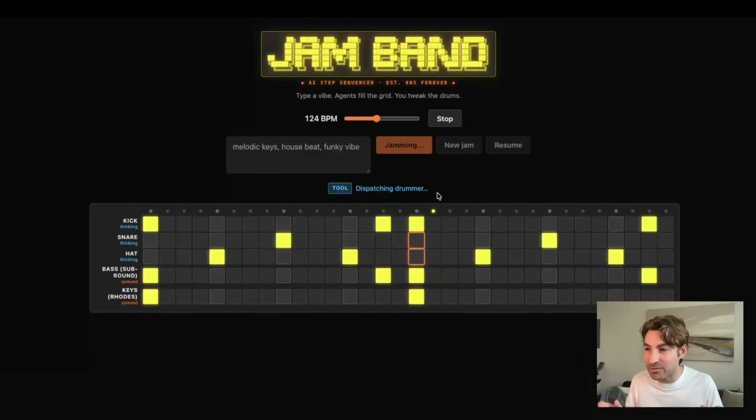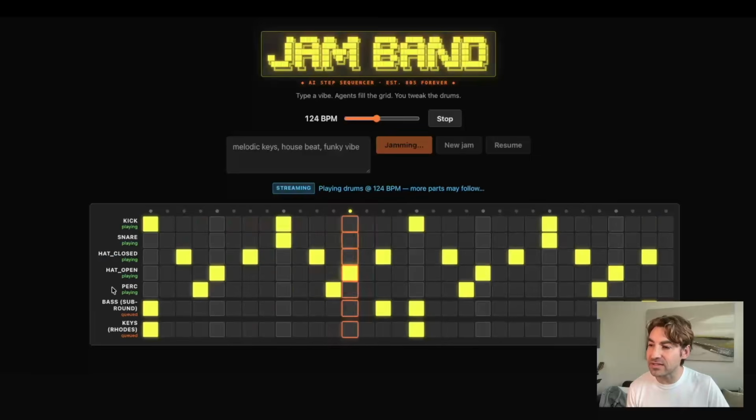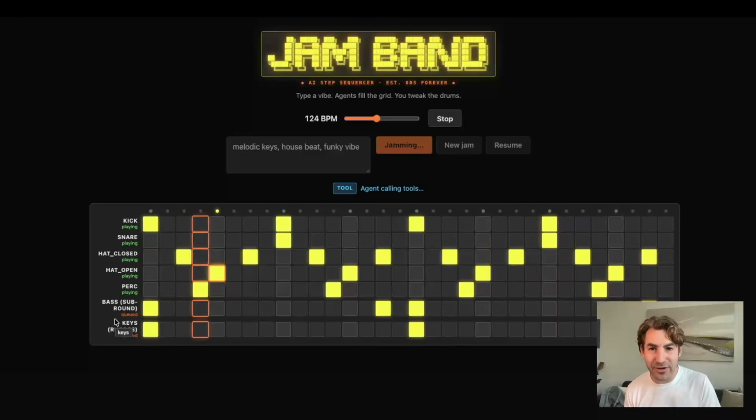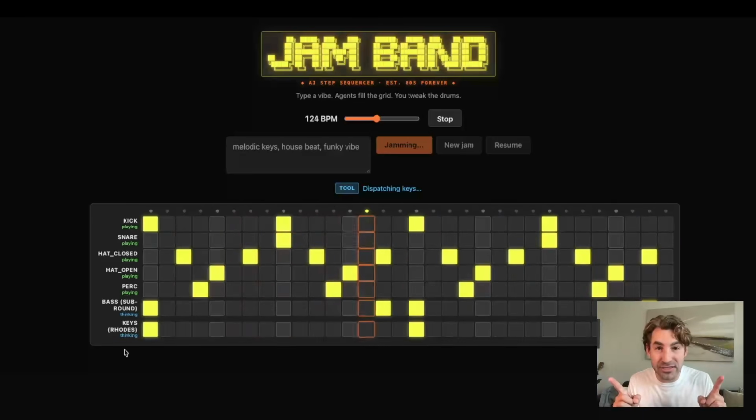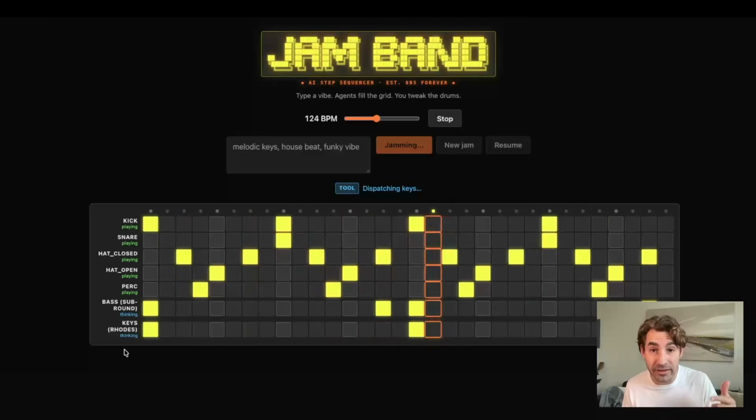Right, dispatching the drummer. So the snare, hat, and kick are thinking. And the bass and the keys are cued. Ooh, okay, so now we have the kick, snare, hat closed, hat open, percussion playing, while the bass and the keys are thinking. So they happen in parallel, the sub-agents, but they continue playing.